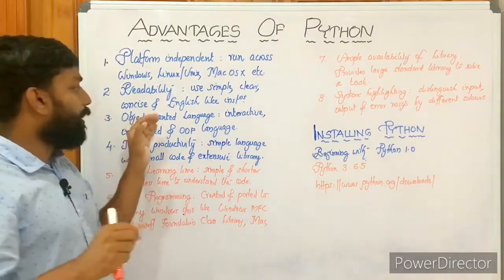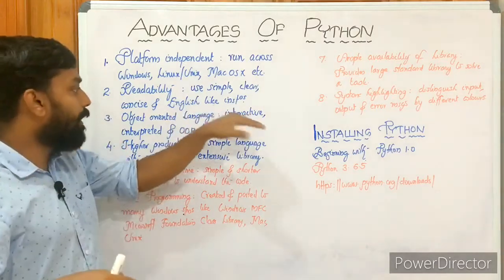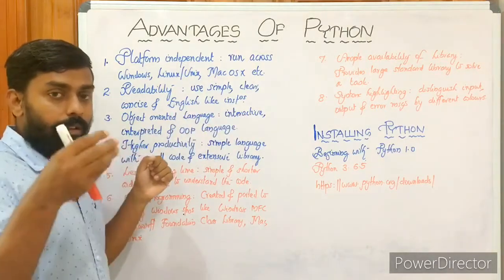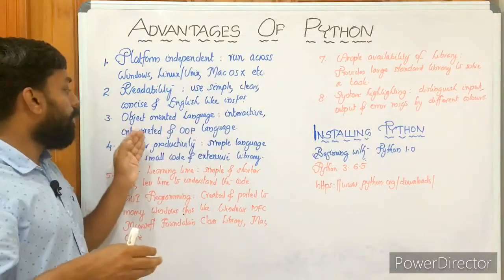Yes. So it's an object oriented language. It means we have seen it is interactive. Of course, it is interactive at the time of coding, and even at the time of execution, it's interactive. Okay, then interpreted language.